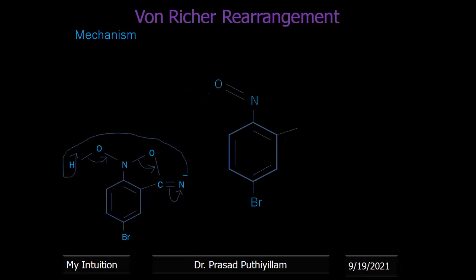N double bond O, C double bond O, single bond N, single bond H, and the N is still having a negative charge, because the pi bond breaks and gives a negative charge to the nitrogen. Now the nitrogen interaction, then the N double bond breaks towards oxygen.